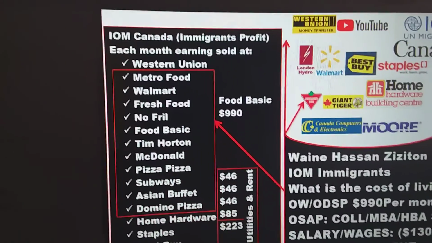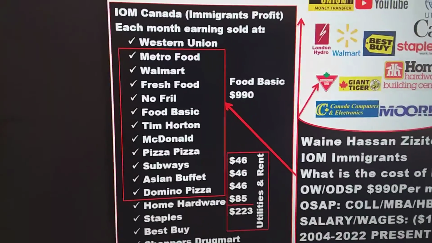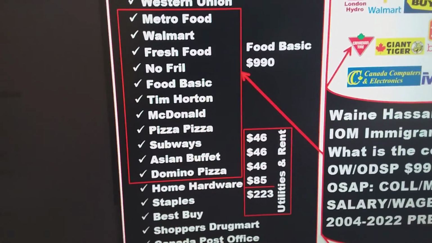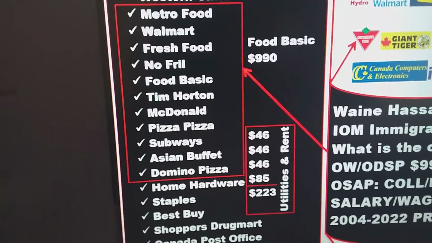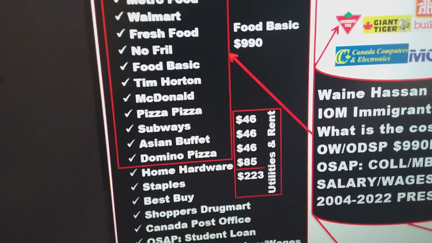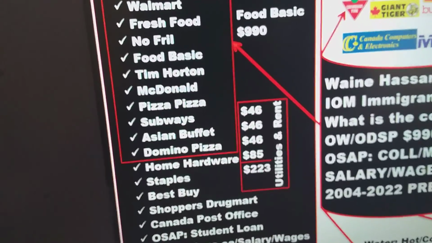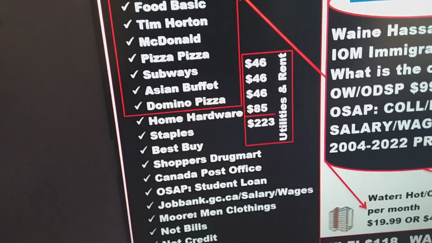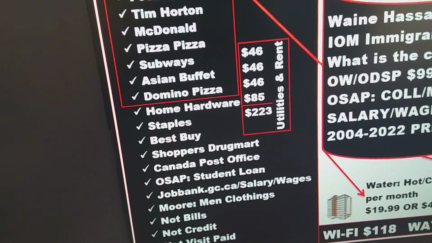So each month's earnings are spent at Western Union, Metro Food, Walmart, Fresh Food, No Frills, Food Basics, Tim Hortons, McDonald's, Pizza, Subways, Asian Buffet, Domino's Pizza, and then you may find, of course, Home Hardware, Staples, Best Buy, Dollarama, Canada Post Office.